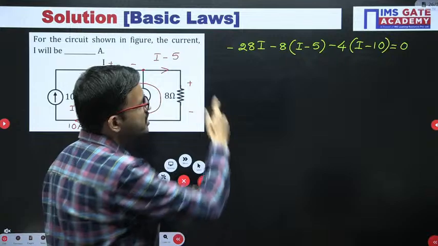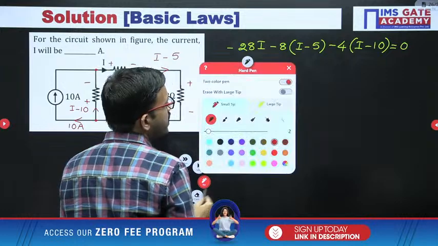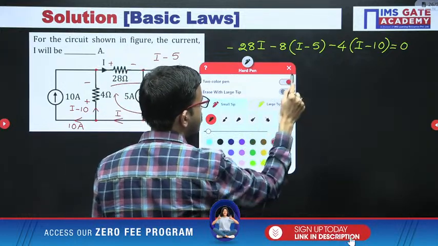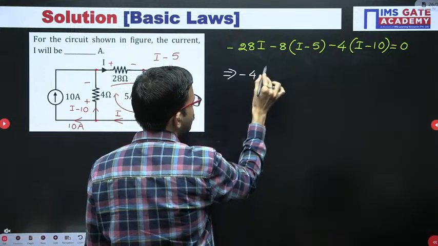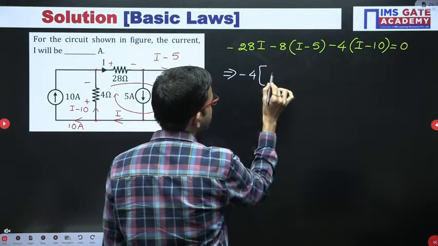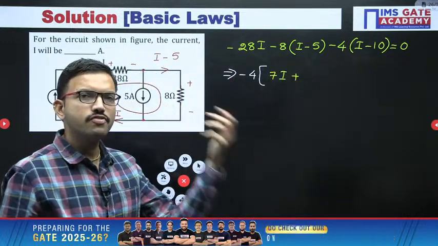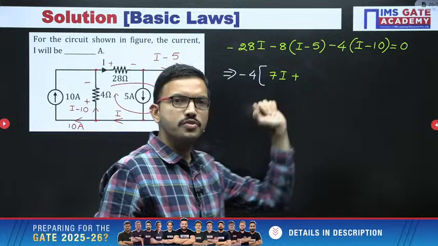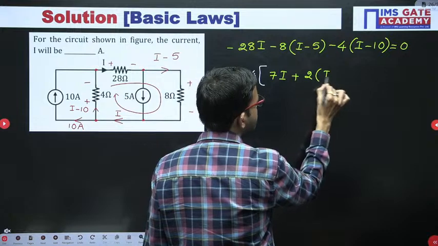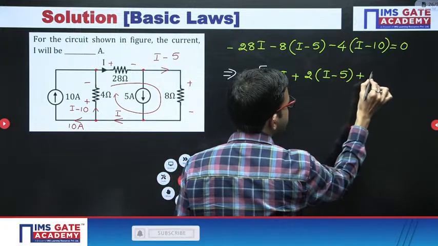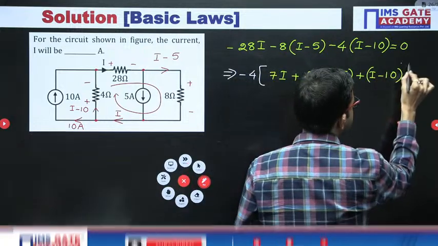Now in this entire equation, you can take minus 4 as common. Then what you will be getting? Here 7 times I, since from every term you are taking minus 4 as common, so all the terms will become positive. 7 4s are 28. Then here 2 into I minus 5, then plus I minus 10, is equal to 0.